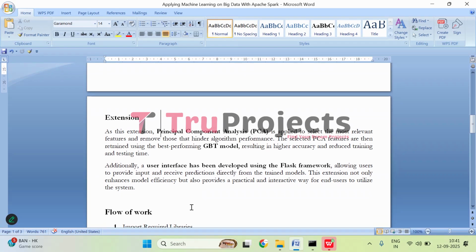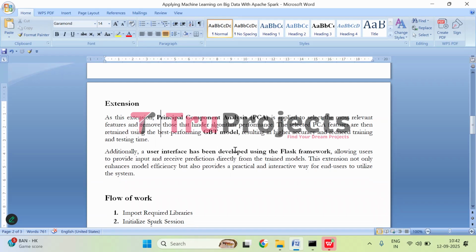To further improve the performance of this project, here we have incorporated the PCA model, that is Principal Component Analysis, as an extension to make the model work better. Basically, PCA helps us in identifying features that are most important and removing the ones that don't add much value. So by using only the key features, we train a gradient boosting model and also get more accurate predictions.